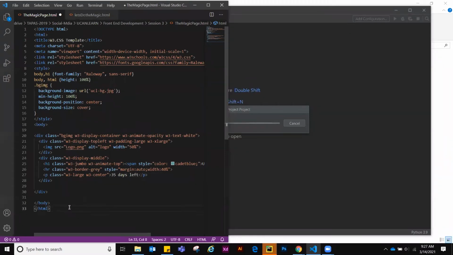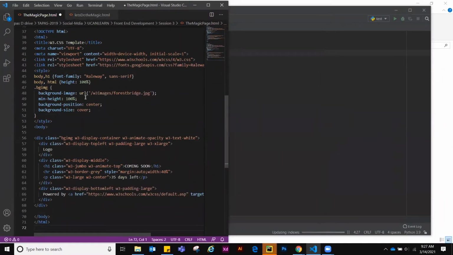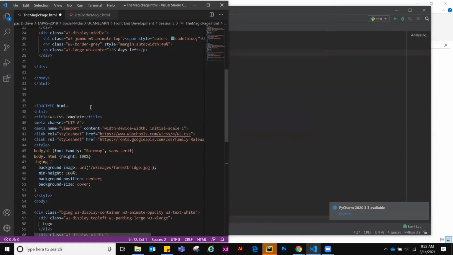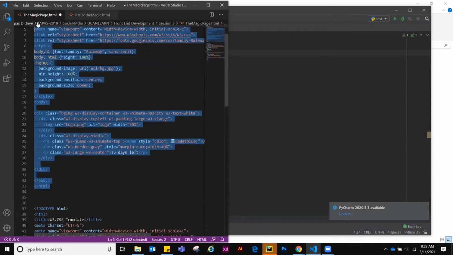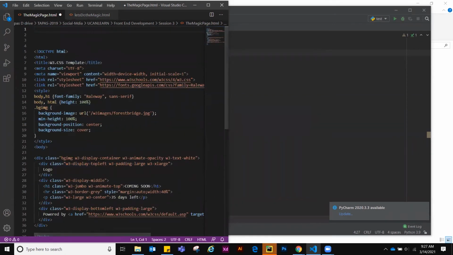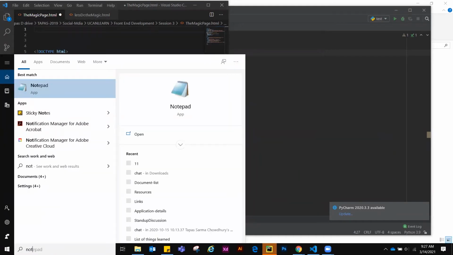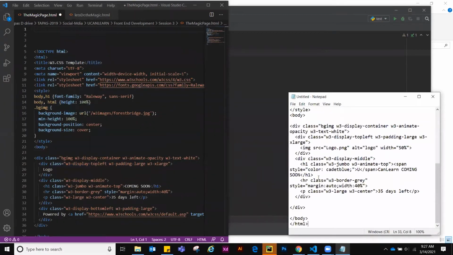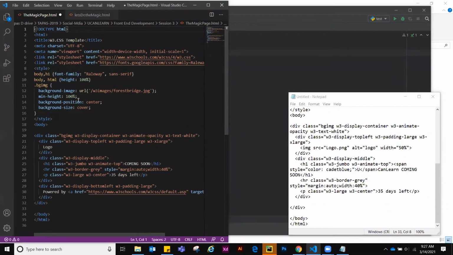One more very important trick is, in your HTML page or any code, all the code which is present in this entire world, never delete the original code. This is a very important point we should always remember. Never delete the original code, right? So what I have done, I have copied the code, and you can take a backup also. And I have pasted it over here, for reference. Now let's save this.